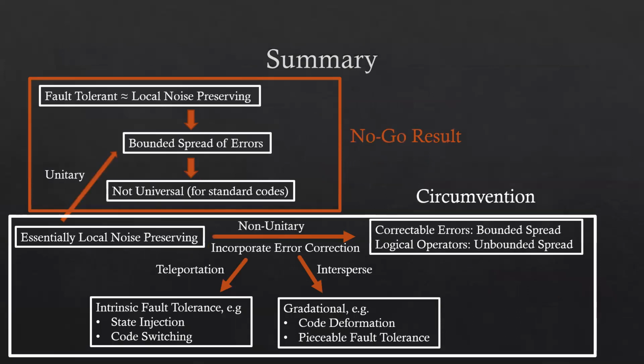In summary then, what we've seen is that we can prove a highly general no-go result, which encapsulates the general way in which realizing a universal set of fault-tolerant gates is challenging. This naturally gives rise to an understanding of what is necessary to circumvent such a no-go result, leading us to this notion of essentially local noise-preserving channels and ultimately to these two classes of approaches, both based on this principle of incorporating error correction into the implementation of logical operators. We show that this encapsulates a wide range, indeed most, of the existing schemes for universal fault-tolerant quantum computing, and thus can be understood to really unify a wide range of what were previously disparate or ad hoc schemes.